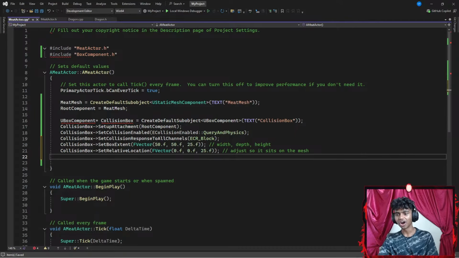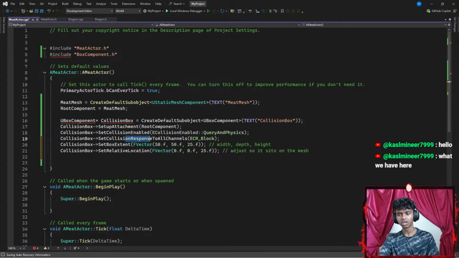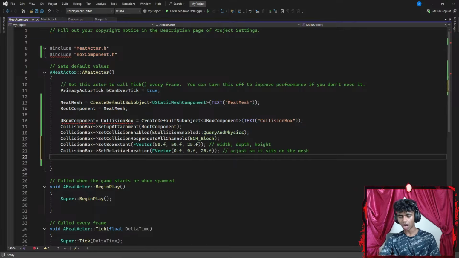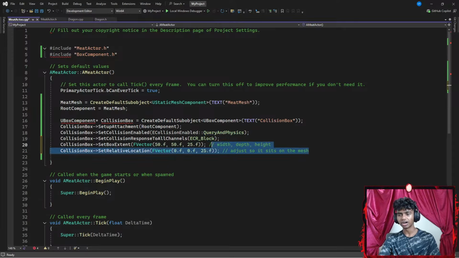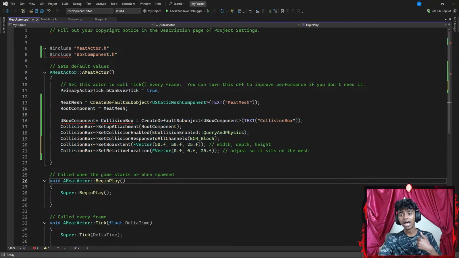Okay, what we have here. Honestly, I am working on adding, whatchamacallit, a collision preset, a collision query, and physics and all that stuff to my actual mesh. For the time being, I am just copying my code here to see if it actually works, and if it does work, then I am going to add my own logic to it and try to work on this.